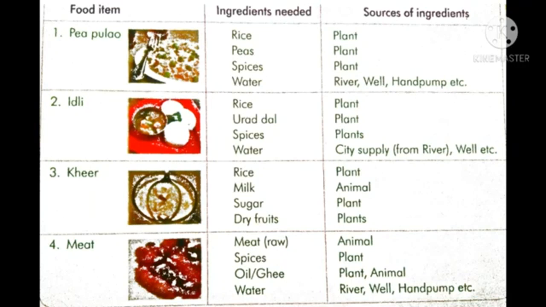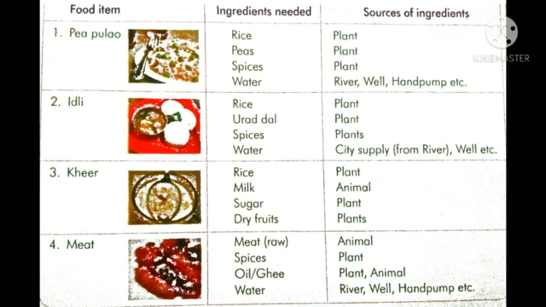Vegetables, cereals, pulses, fruits, and spices come from plant sources. Meat, chicken, fish, and milk products come from animal sources. See this image. There are food items, ingredients needed, and sources of ingredients.